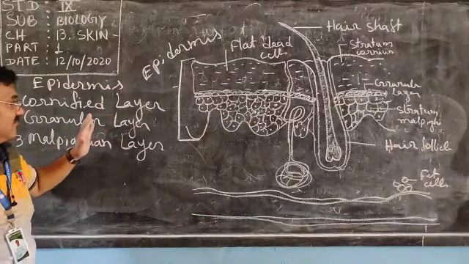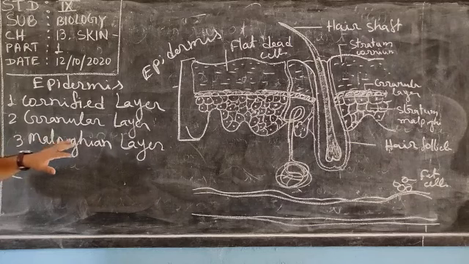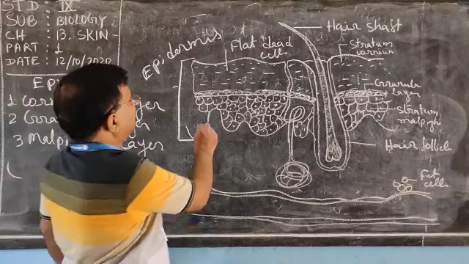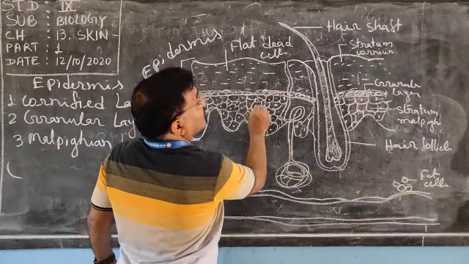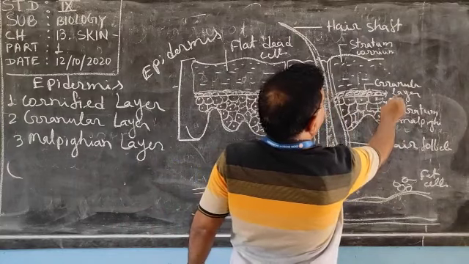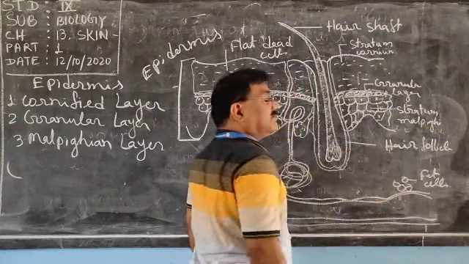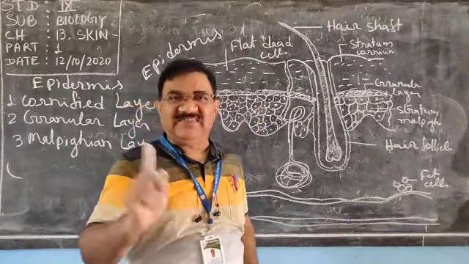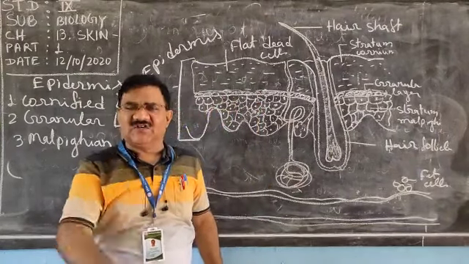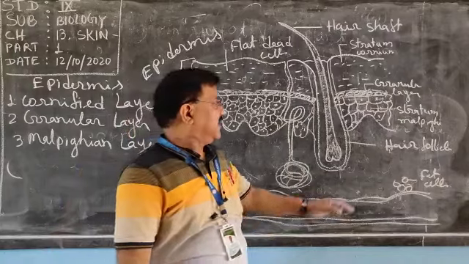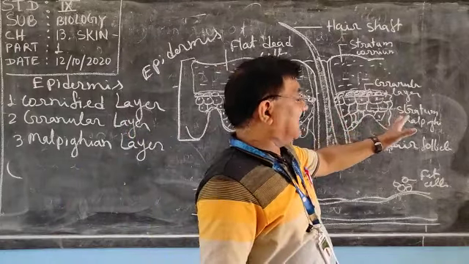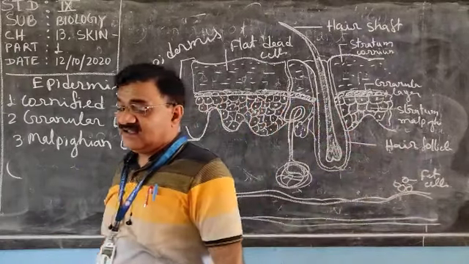And last, coming to the Malpighian layer, you can see this layer. It is also called stratum Malpighi. The third layer of the epidermis is called stratum Malpighi or Malpighian layer.